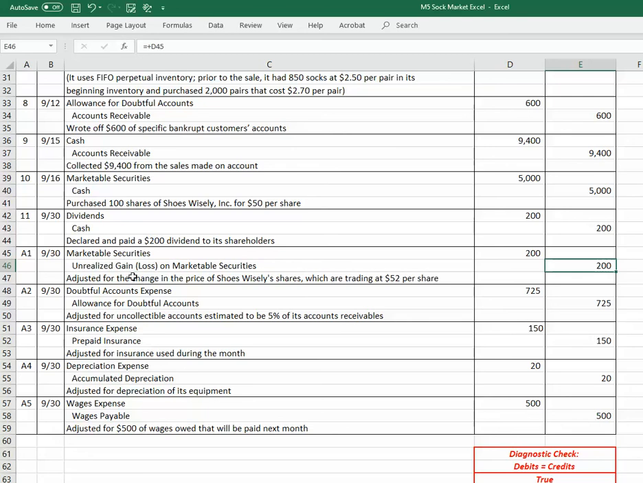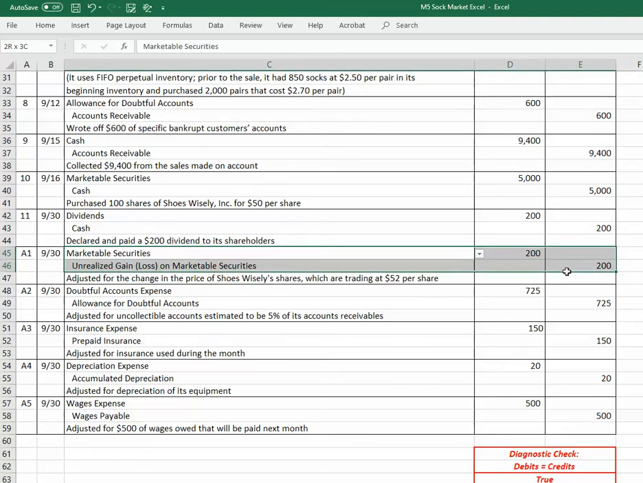Now, this could have been the opposite. The price could have fallen, let's say, by $2. If that was the case, this entry would be reversed. We would be debiting the unrealized gain/loss because it's a loss, and we would be reducing our marketable securities by crediting them. But in this case, the price of the shares went up.